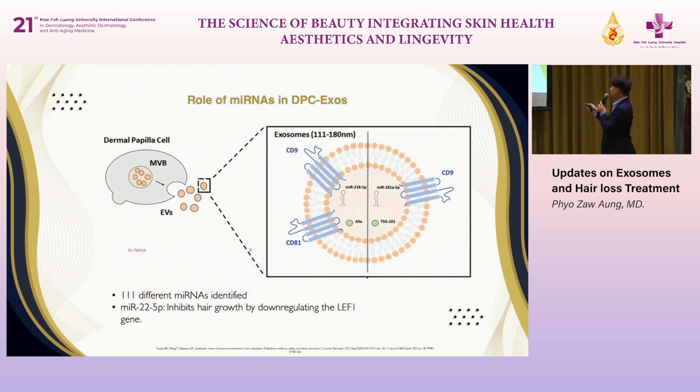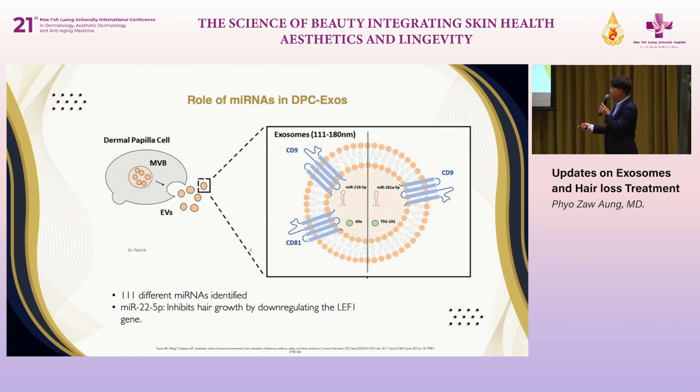When we talk about the DPC exosome, we have to understand the microRNA. There are 111 different microRNAs identified for their role in androgenetic alopecia. But here you will see that microRNA 22,5B inhibits hair growth by downregulating like this. And another thing is that if you use microRNA 181 and 72185P, this can promote hair growth.